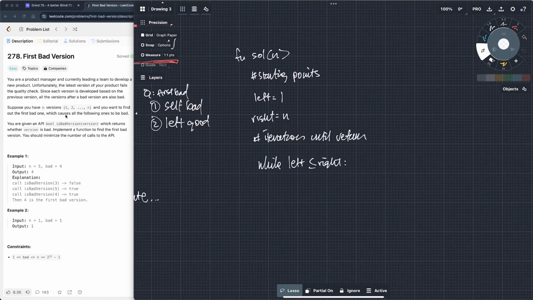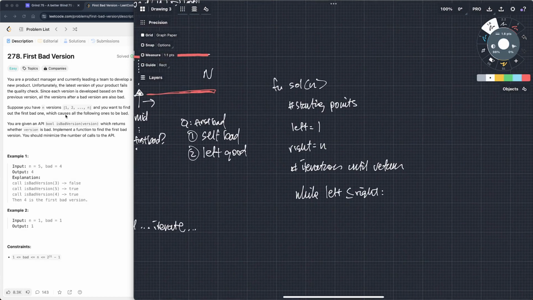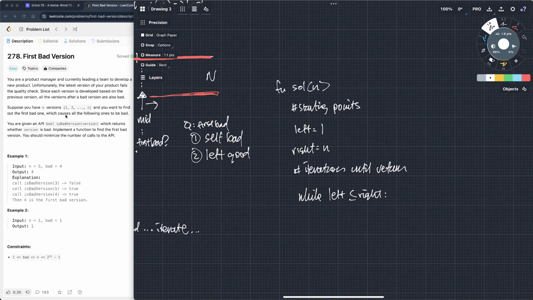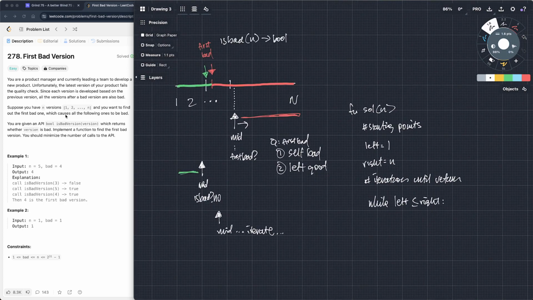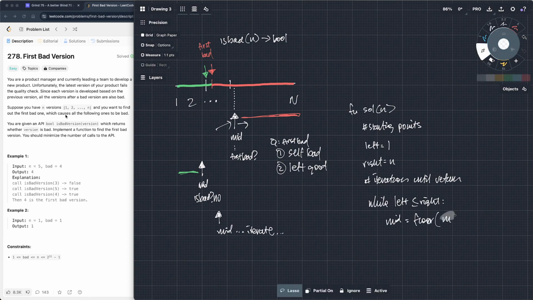Okay, so while left is smaller than or equal to right, then we're going to find that midpoint. We're going to do this step right here. Right, so find mid. So mid is what I just said. It's the floor of left plus right divided by 2, right?